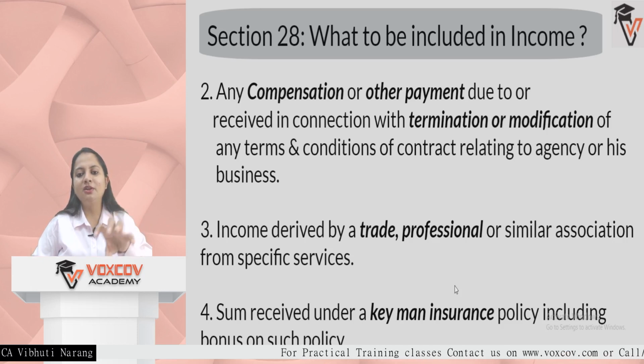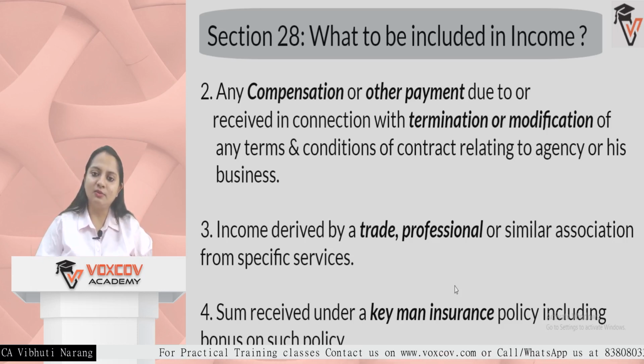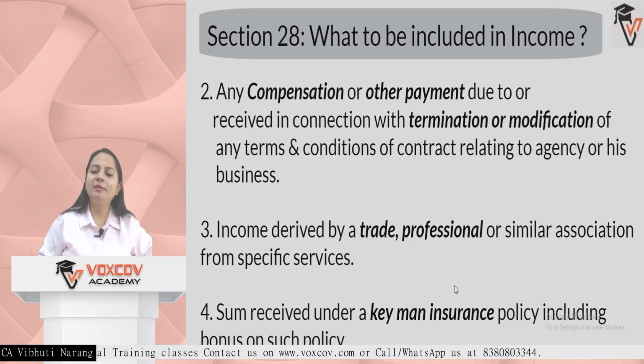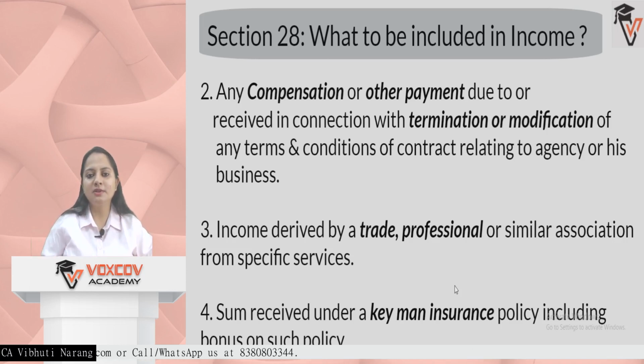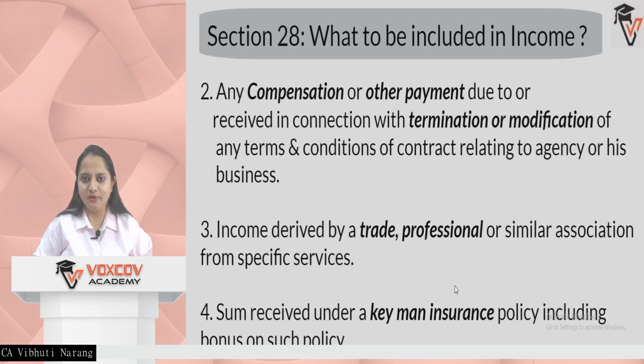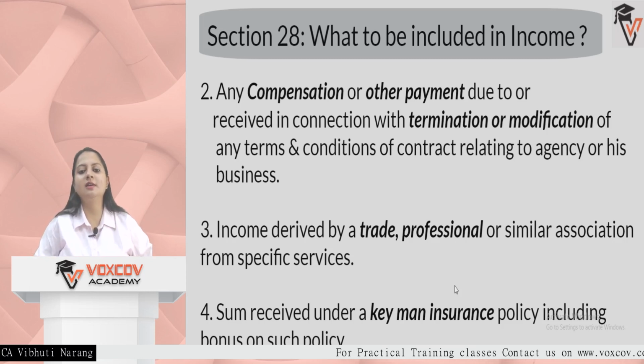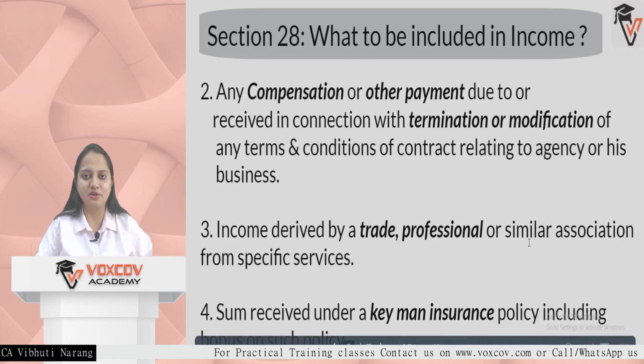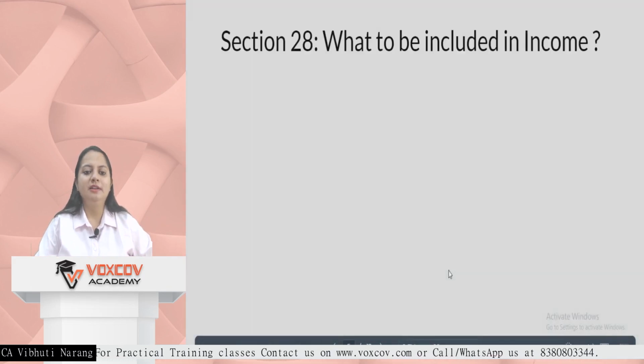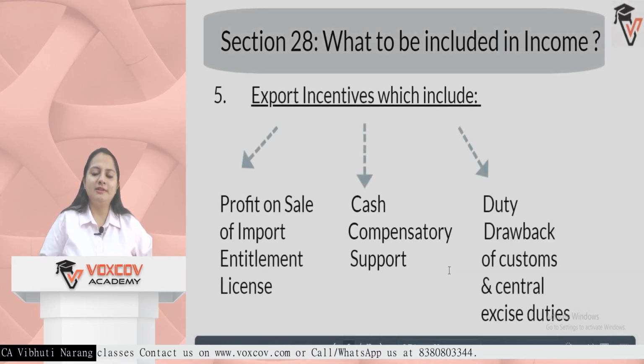So what the company or the businessman does is make insurance for that person. If God forbid anything wrong happens to that person, then for the time period needed to appoint a person of similar capability, the compensation is received through the insurance. So if the business or company receives some amount as insurance, that amount is included as income under the head PGBP under section 28. Then we have export incentives.